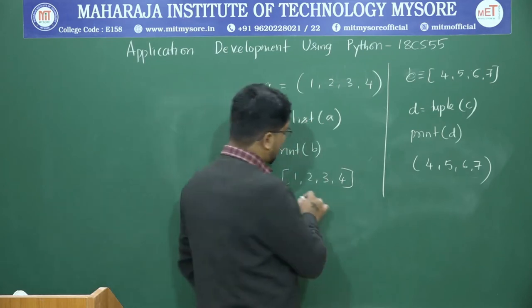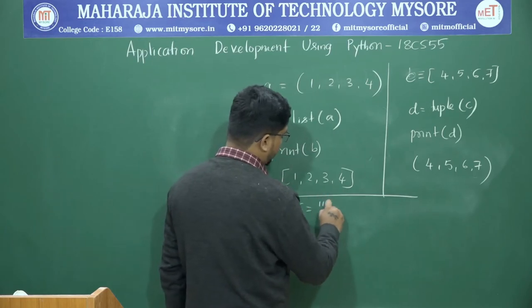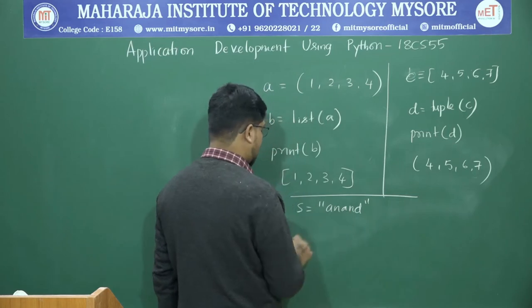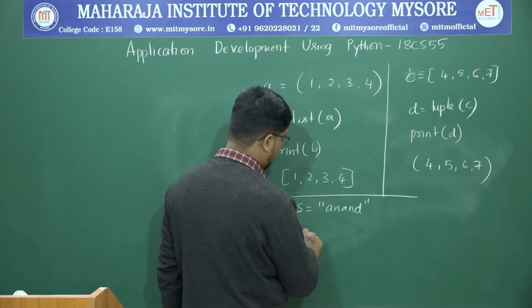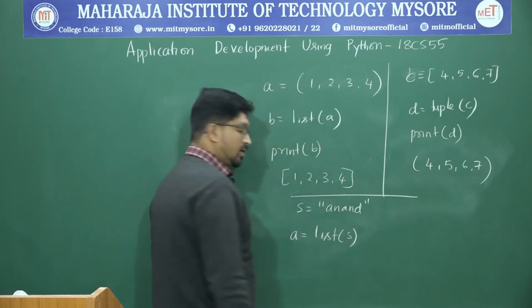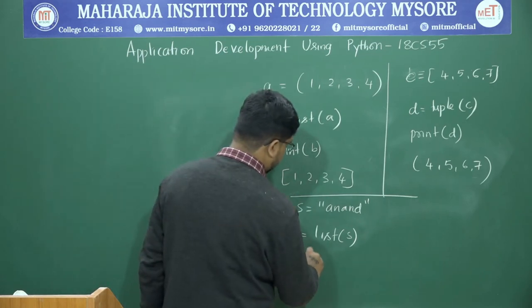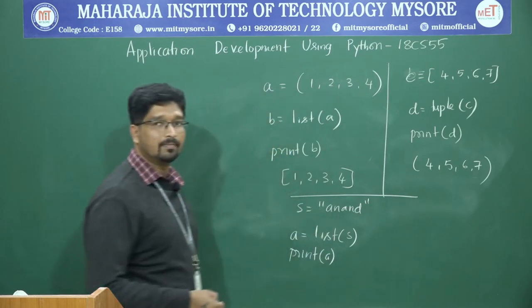We have one more example. Let us consider a string S is equal to Anand. Now I want to convert this Anand to a list. So you can simply say A is equal to list of S. Then when you perform print of A, what will be the output?